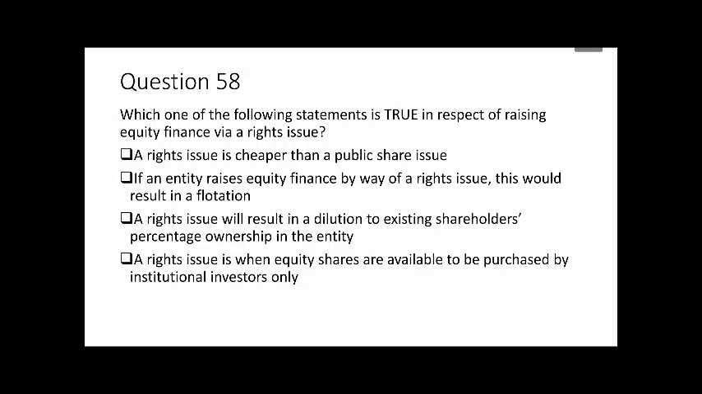Question 58 is about the effect of a rights issue and asks us to identify which of the following statements is true. So the first is that a rights issue is cheaper than a public share issue. And my first thought is that that is in fact a correct answer. But as with all of these questions, before we tick that and say yes it is, we should review the other statements to be sure that none of those are.